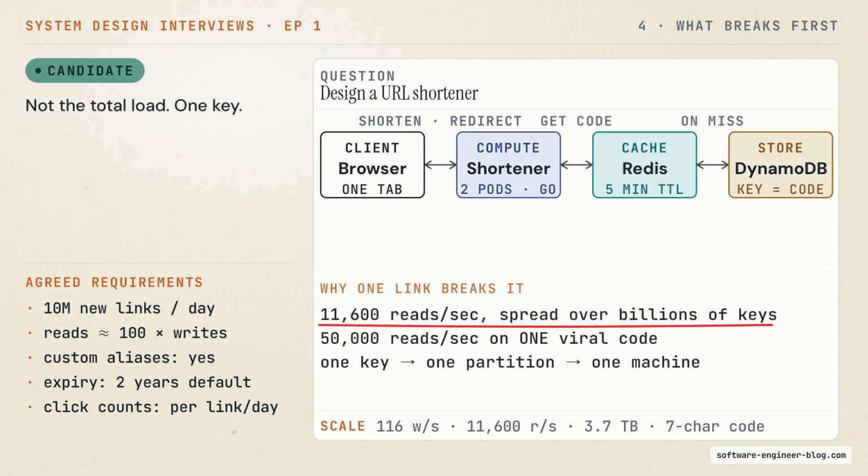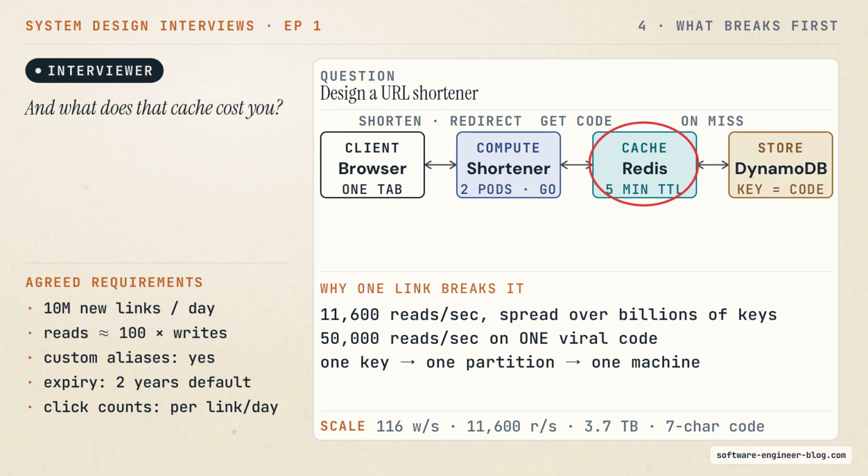The store. And not because of the total load, because of one link. One link goes viral, and that is one key, and one key lives on one partition, on one machine. The average is 11,600 a second, spread over billions of keys. The peak is 50,000 a second on a single key. So I put a cache in front of the store. The codes never change once they are written, which makes them perfect to cache.